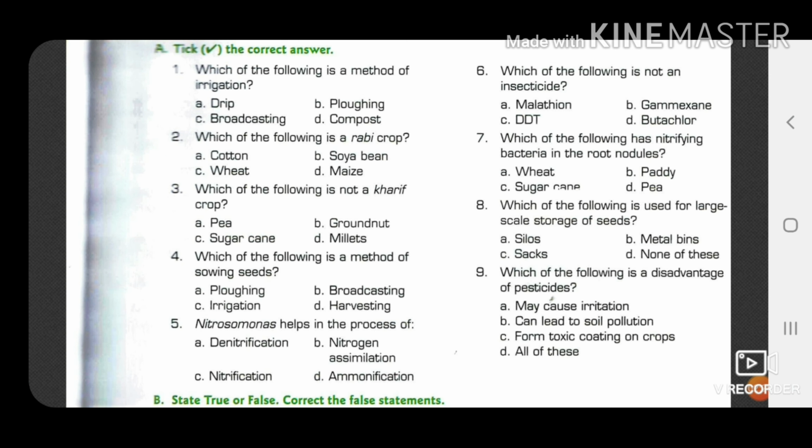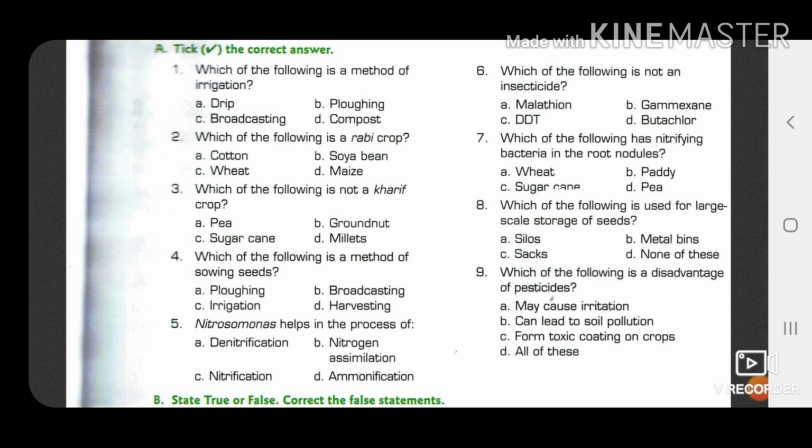The options are wheat, sugarcane, paddy and pea, and the answer will be pea. Why? Because pea is a leguminous crop, and as we know, in the root nodules of leguminous crops, rhizobium bacteria, an example of nitrogen fixing bacteria, is present.